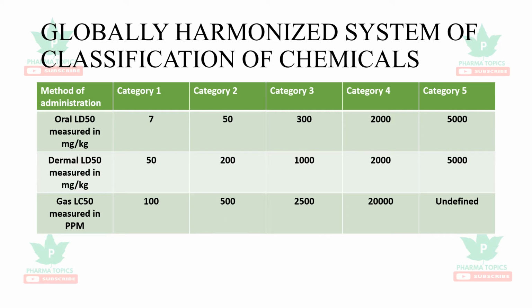parts per million. If 100 parts per million is toxic, then it is LD50. Then it is category 1. If 20,000 parts per million is toxic, then it is category 4. If it is more than that, it is undefined.